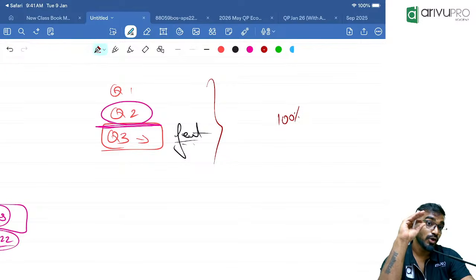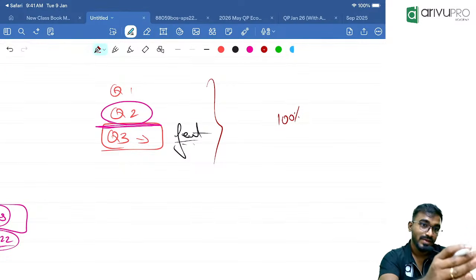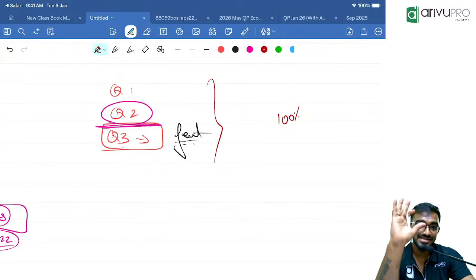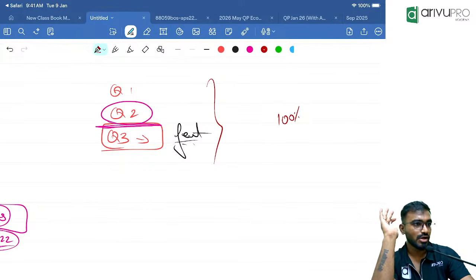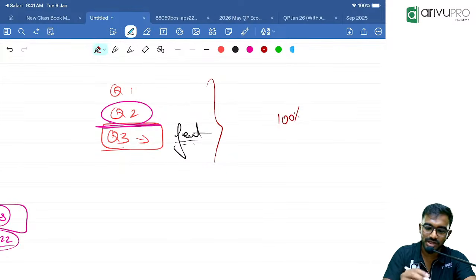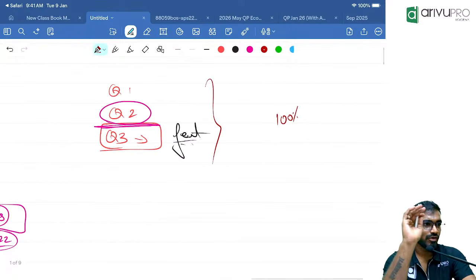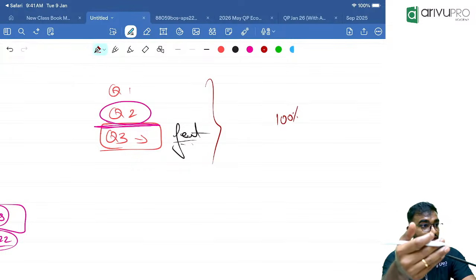And there will be new products launched, especially on this Big Billion Day, Amazon Festival Sale. They are designed for the kind of customers who only buy once in a year, and only for them are they penetrating. Have you ever seen the latest model of Apple giving such high discounts on Big Billion Day? No. Now observe. When does Apple launch their new product? By the end of August or mid September. And it becomes available to people by the last week of September or first week of October. See, that is where Q3 starts.